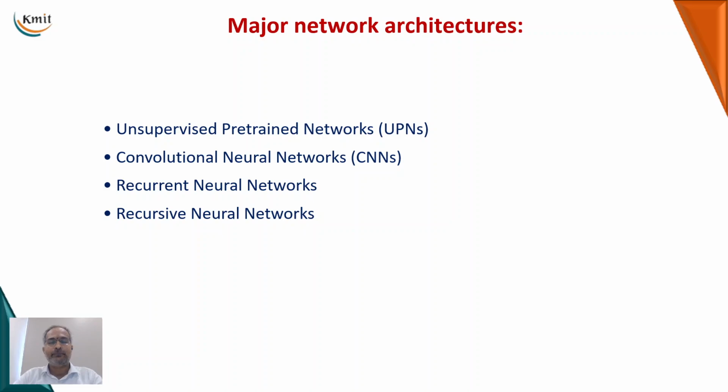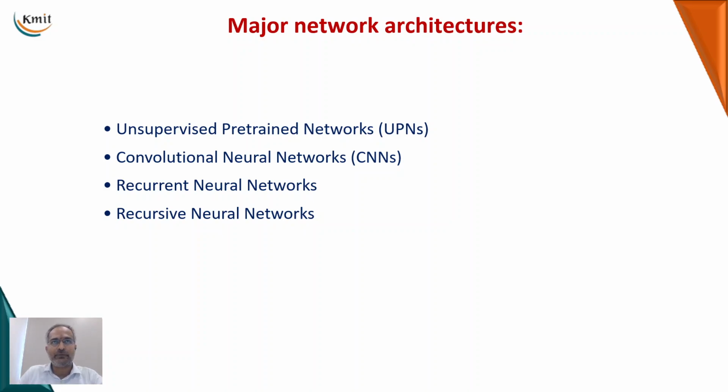Before going into that, let us look at the major network architectures in deep learning: unsupervised pre-trained networks, convolutional neural networks, recurrent neural networks, and recursive neural networks. In your syllabus, most of the unit is covered with the CNN. Already it was completed. Now unsupervised.